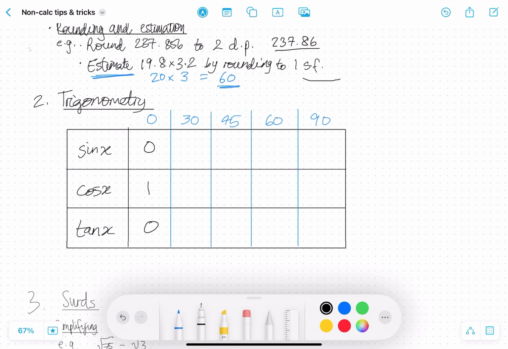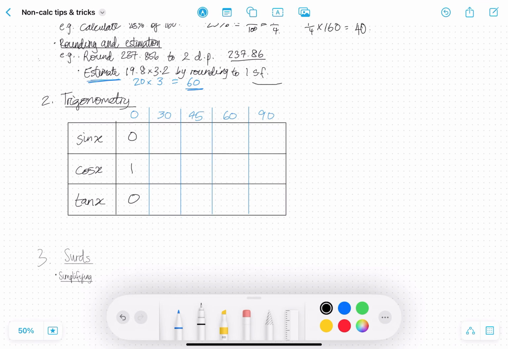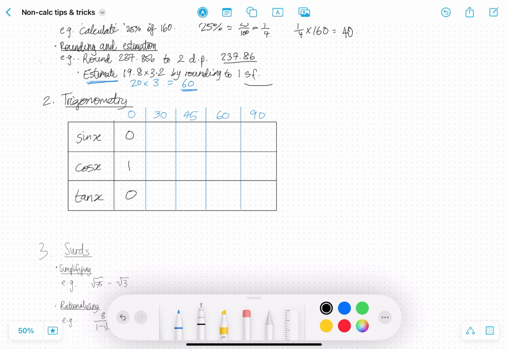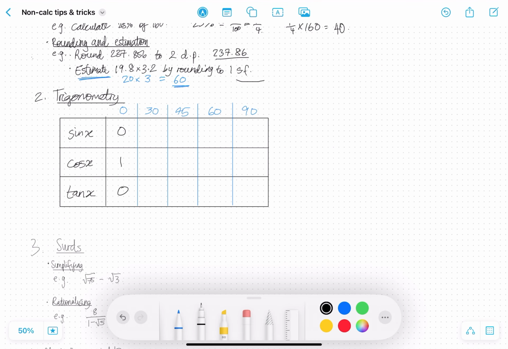For these other values, you could memorize them, but I think the easier way is to derive the results by drawing triangles. So if we draw an equilateral triangle of side length 2, and we split it in half like that. So now this has a side length of 1. Now remember, this is equilateral, so this angle is 60, this is 90, and this is 30.